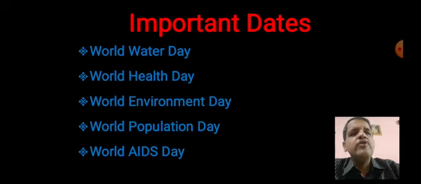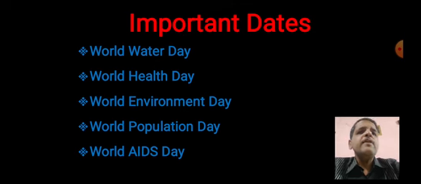Then I would like to discuss another thing, which is some important dates. First of all, World Environment Day, which is on 5th June. World Population Day, on which date? Just Google it and write in the comments so that your involvement will be there.